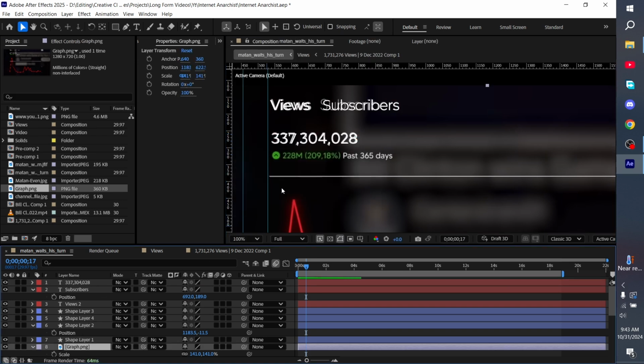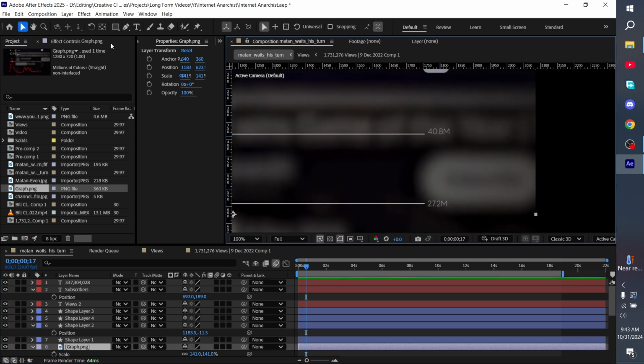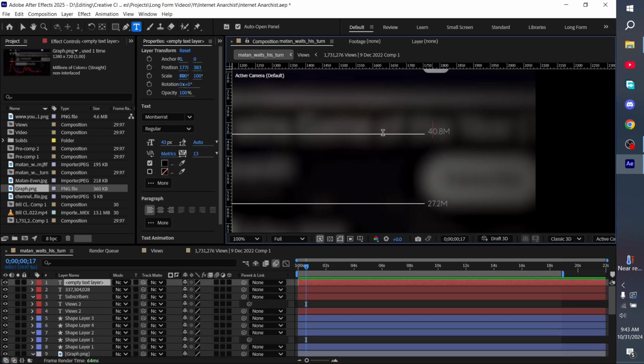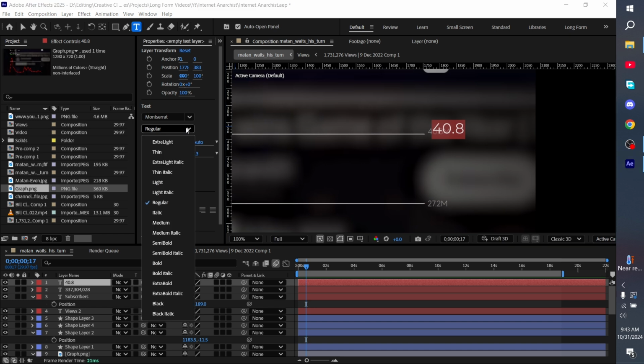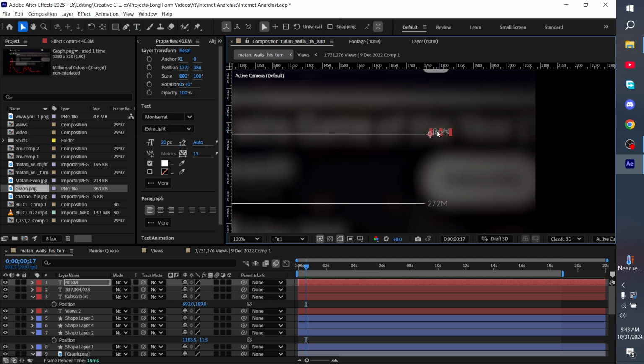Okay, now we're mostly done. Last, we just have to do this text, and to use this text, obviously we need to use 30.8 million. We're going to use extra light and scale down the font a bit, so something like that. Something like 15 I guess will work. No, that's too much. 20. Yeah, 20 works in my opinion.